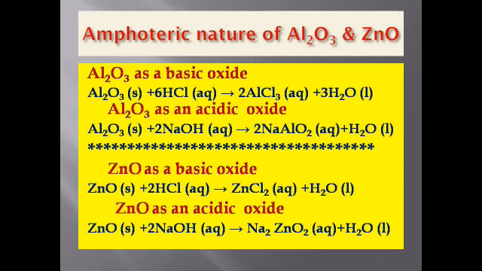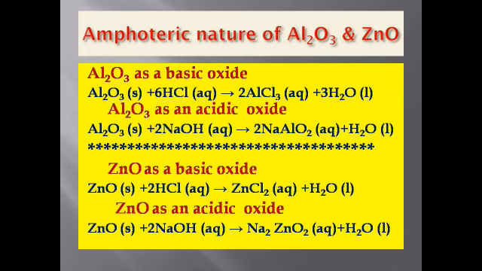In this reaction, it behaves like an acidic oxide. Aluminum oxide behaves like a basic oxide when it reacts with a strong acid like hydrochloric acid to form salt AlCl3, aluminum chloride, and water is also formed.